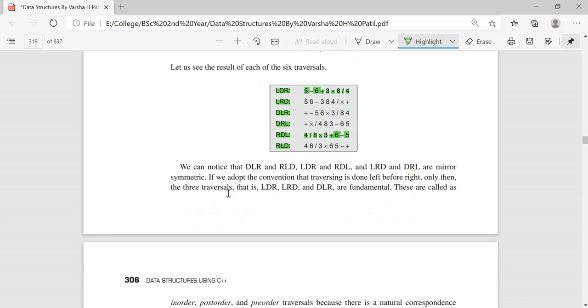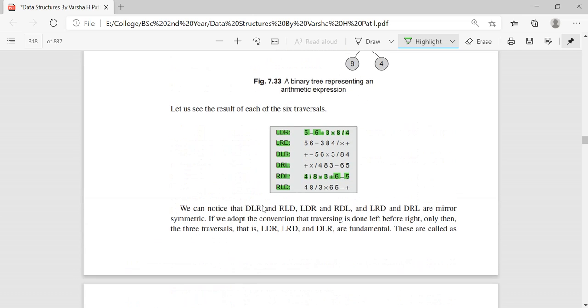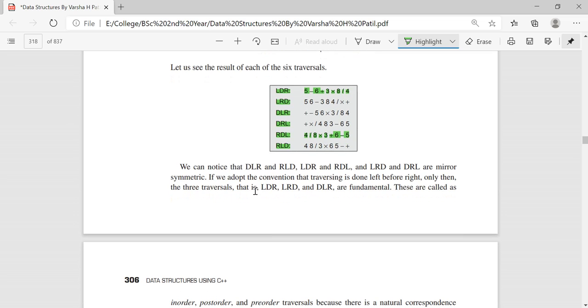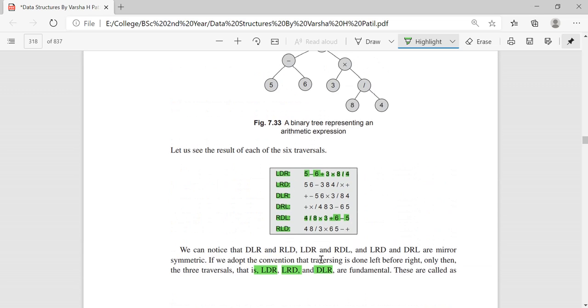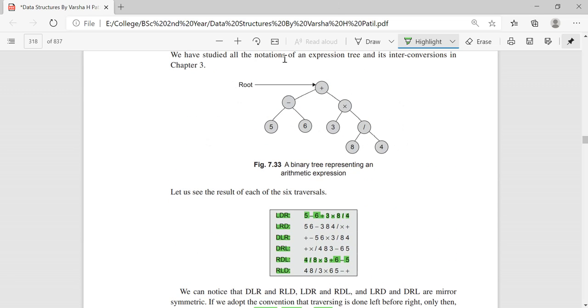So by this you can come to a conclusion that only 3 traversals are taken into consideration. In whatever way you traverse, they will give you symmetric and mirror symmetric traversals. So that is what we are seeing here. When we take some conclusion of these traversals, you can say that LDR, LRD and DLR are 3 traversals which give you the correct way in which you have to go through or walk